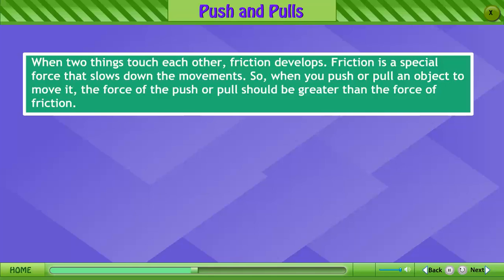When two things touch each other, friction develops. Friction is a special force that slows down the movement. When you push or pull an object to move it, the force of the push or pull should be greater than the force of friction.